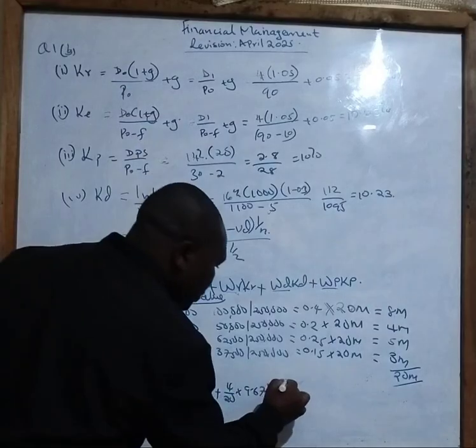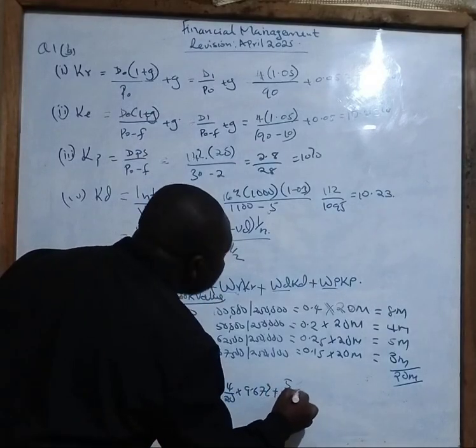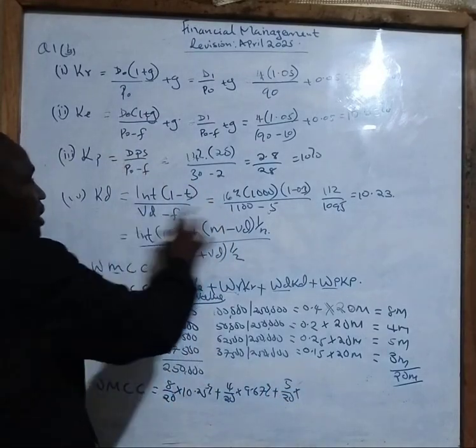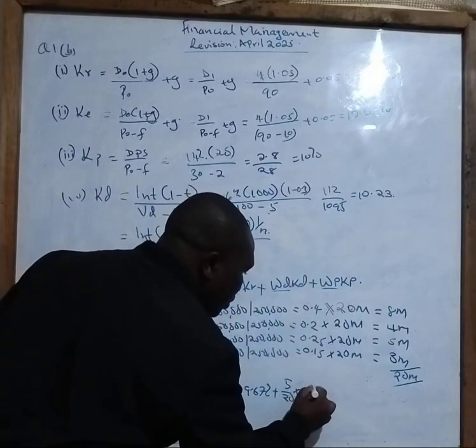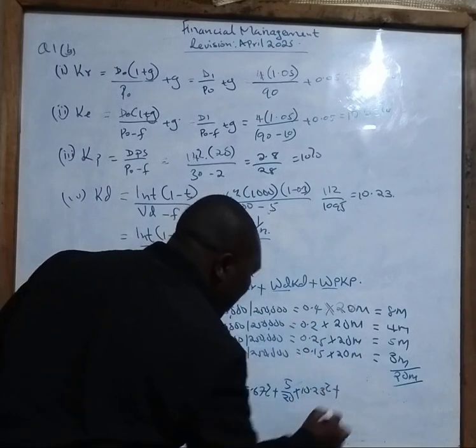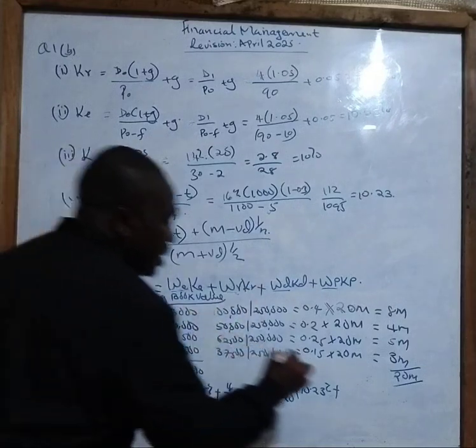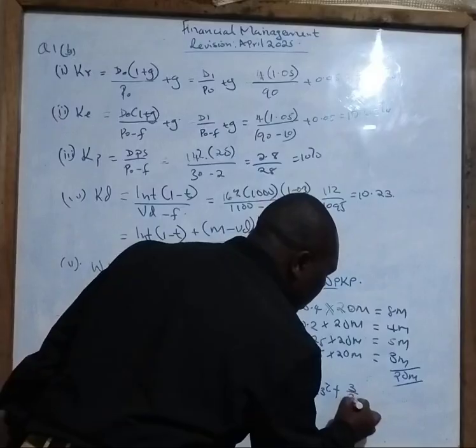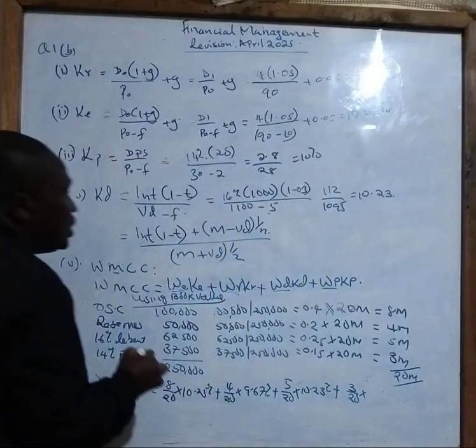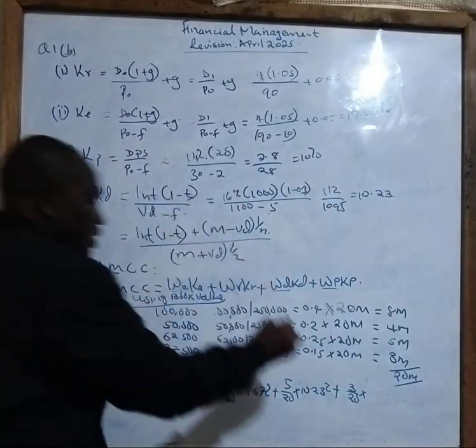In this case, it will be 5 over 20 times the cost of debenture, which is 10.23%, plus then the weight for preference is 3 over 20 multiplied by the cost of preference shares. In this case, it is 10%.